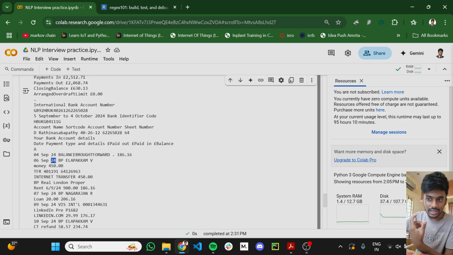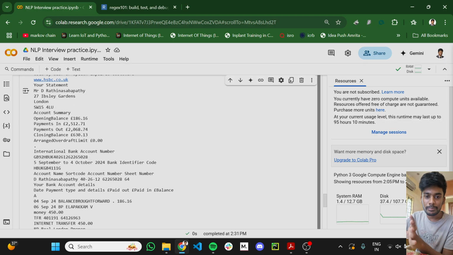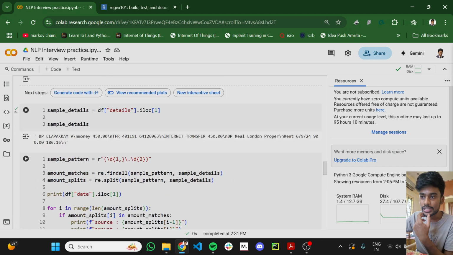Then there is another date, so this will be another entity. So it is split by dates, and the dates are also included. It is more like a delimiter. In a CSV file, a comma is the delimiter to separate columns and rows. Like that, this particular pattern will act as a delimiter, and along with it the delimiter will also be present when we do re.split.